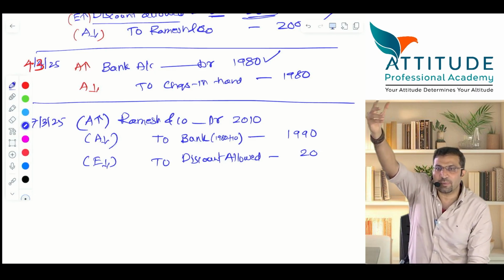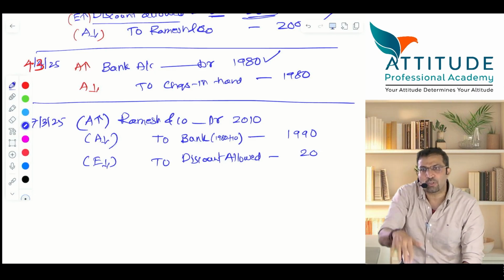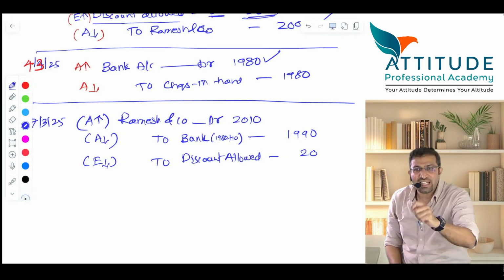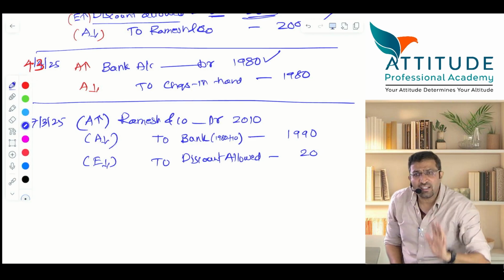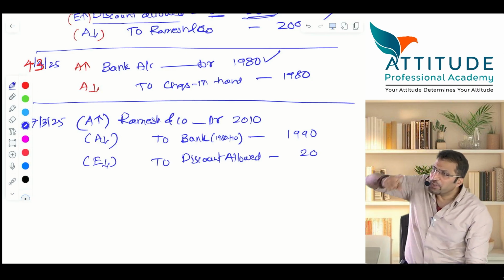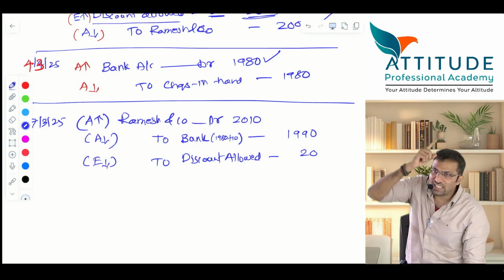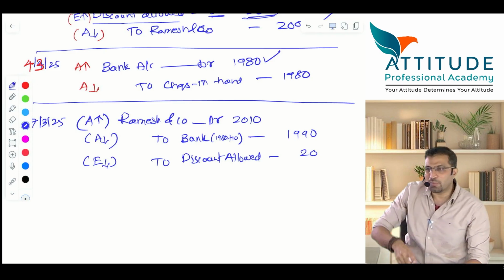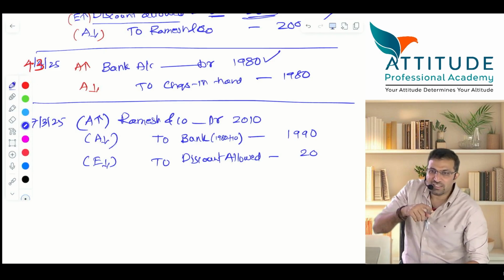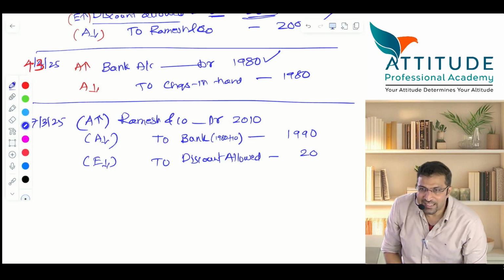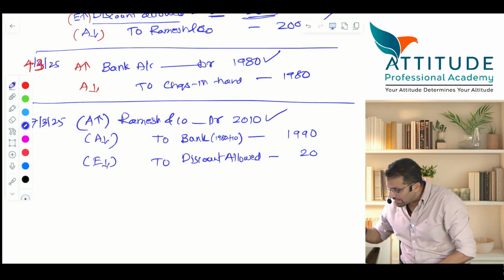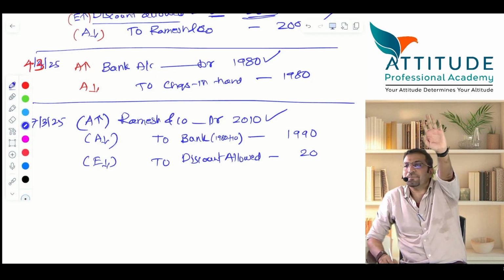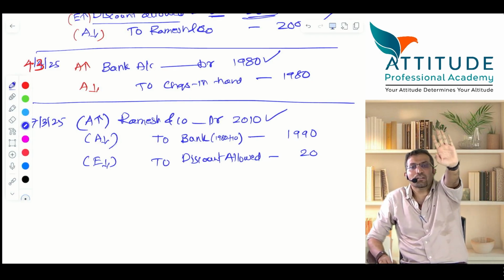Initially discount allowed was debited, now discount allowed is credited. Expense should reduce. It is not your expense. It would be your expense provided the check was honored. Here the check is honored or dishonored? So when the check is dishonored, you will tell Ramesh, no, I'll recover the discount also, I'll recover the bank charges also, and the check amount. Check amount is 1980. Discount is 20 plus 10 bank charges. So that is why Ramesh account is debited by 2010. Any difficulty? All of you understood? Clear?